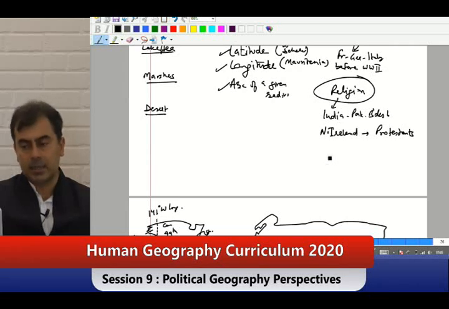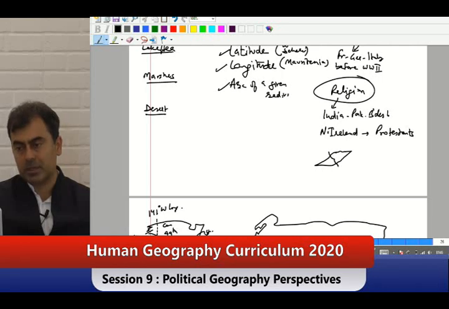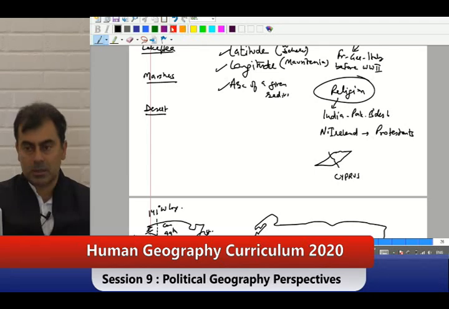There is this island in the Mediterranean Sea. Heard of Cyprus? Some part of it is under Turkey, and this part is under Greece. So these are Greeks. So can I say apart from religion, there can be culture and ethnicity?